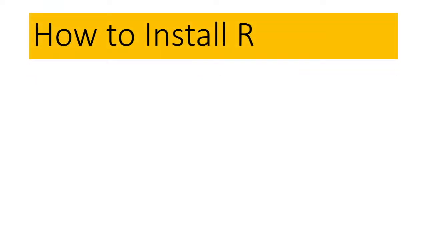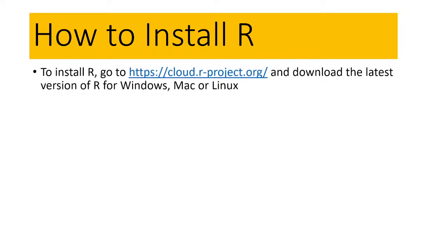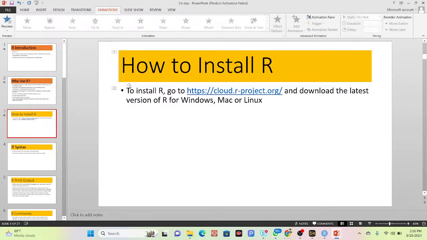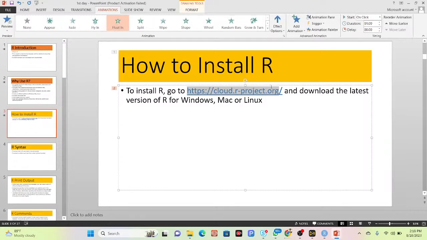How to install R? First of all, we should know how to install the R programming language. To install R, go to this link and download the latest version of R for Windows, Mac, or Linux. Whichever system you want to use, simply download that. This time I will download it. For that, I simply copy the link